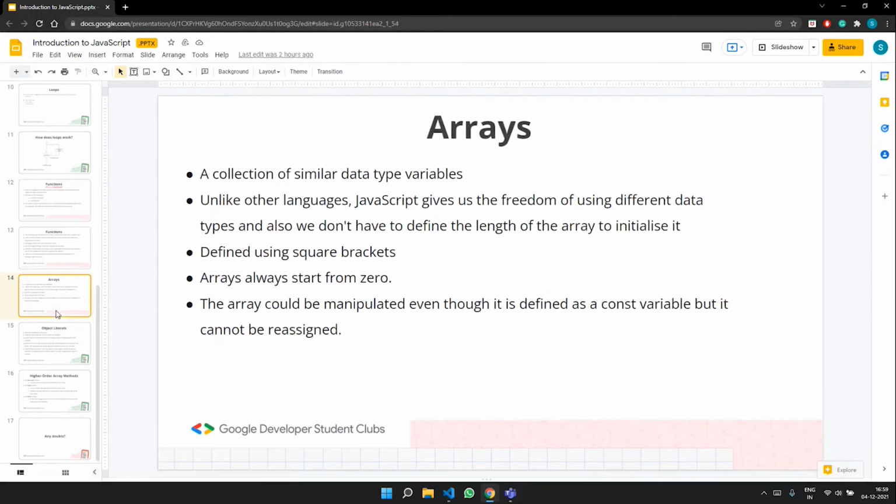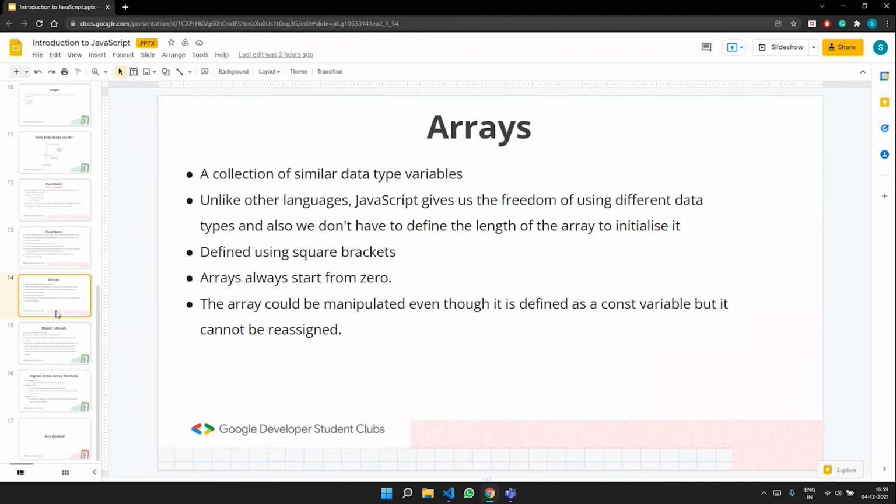Now moving on to arrays. So what are arrays? Arrays are nothing but a collection of similar data types, right? And arrays can be basically thought of as something that gives us the freedom to store different kinds of objects that you want inside an array.